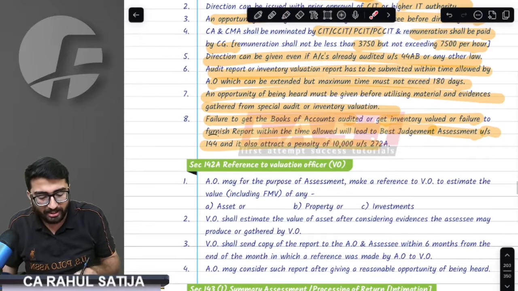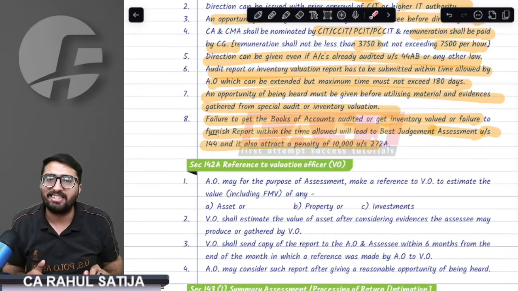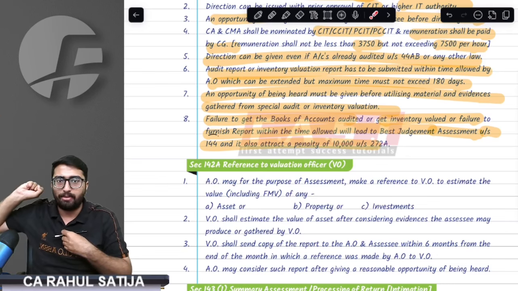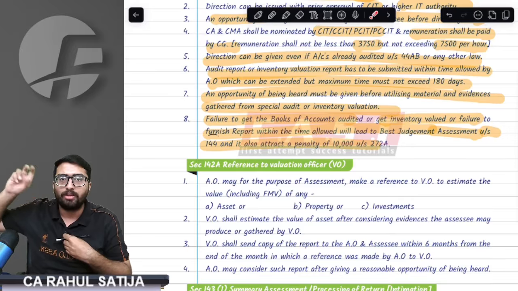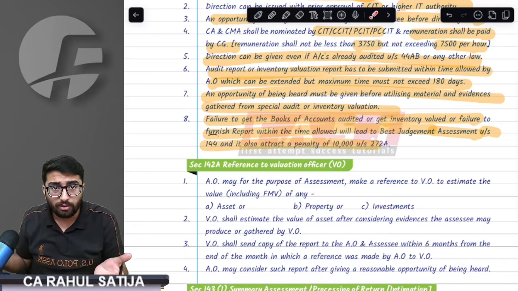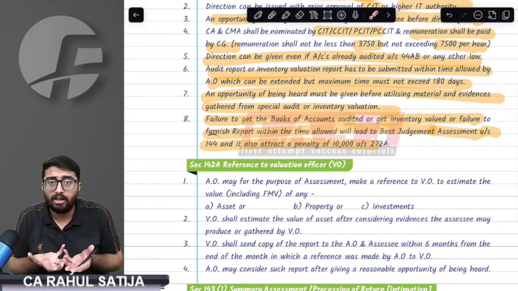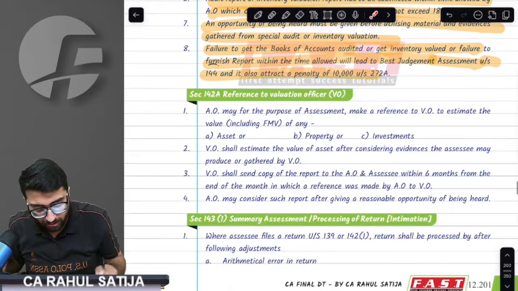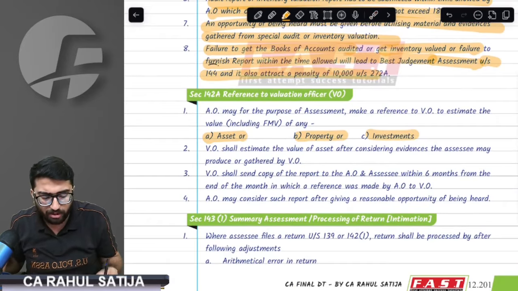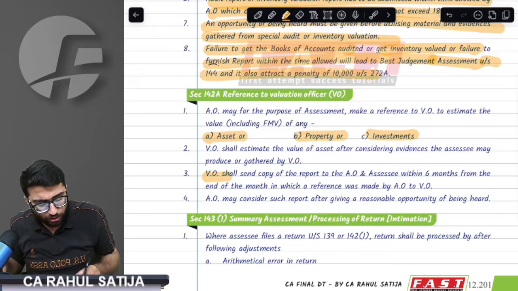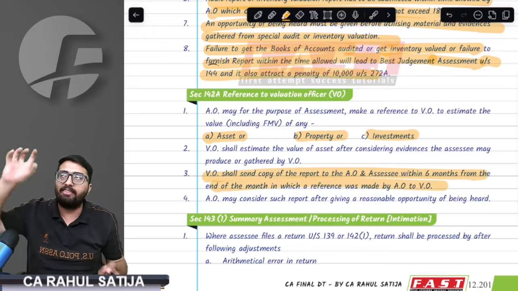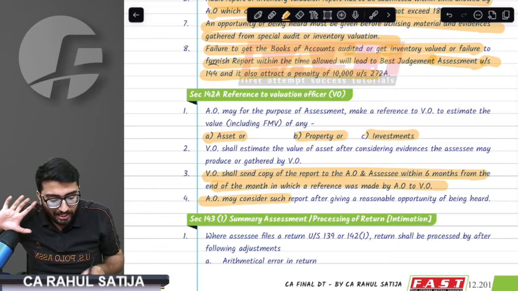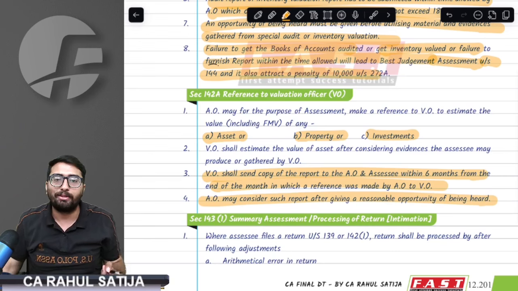Done, sir. The third special power that the AO has is reference to valuation officer. See, during the proceedings, if the AO finds out I have a bungalow at Alibag, at most what can he do, sir? He can request the valuation of that house. Of course, if a house is found, he must know the value. So he will give a reference to the valuation officer to determine the FMV of the property or investment, whatever it is. The valuation officer shall give a report within 6 months, and whenever he is using the work of the valuation officer, he will give a reasonable opportunity of being heard to the SSC as well.